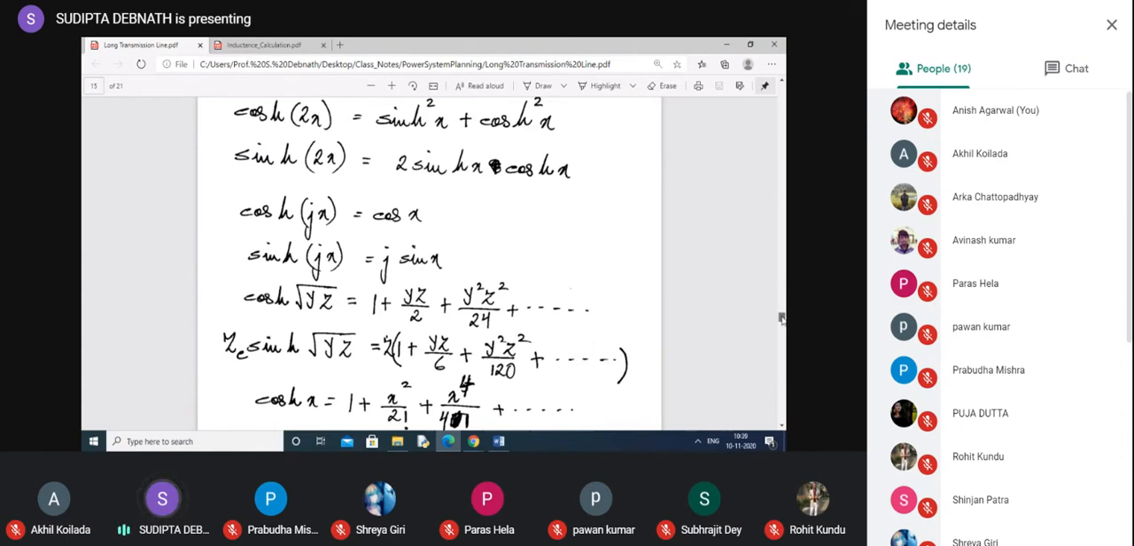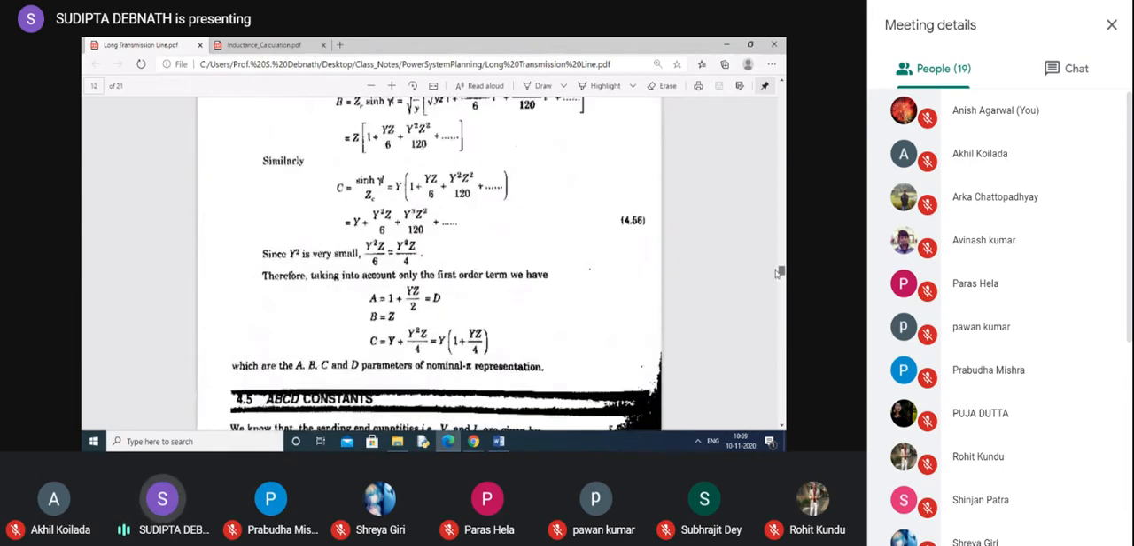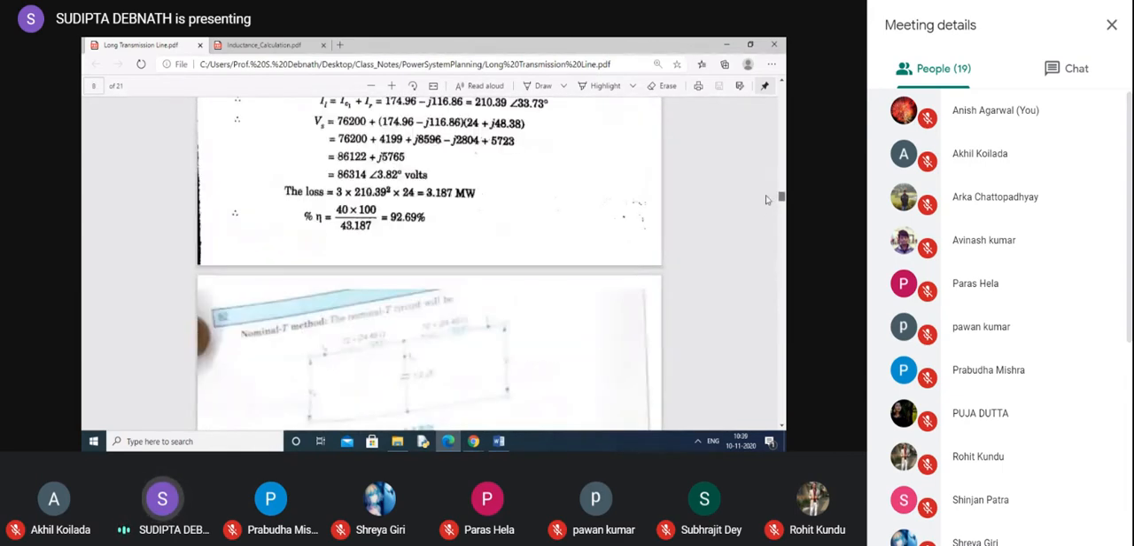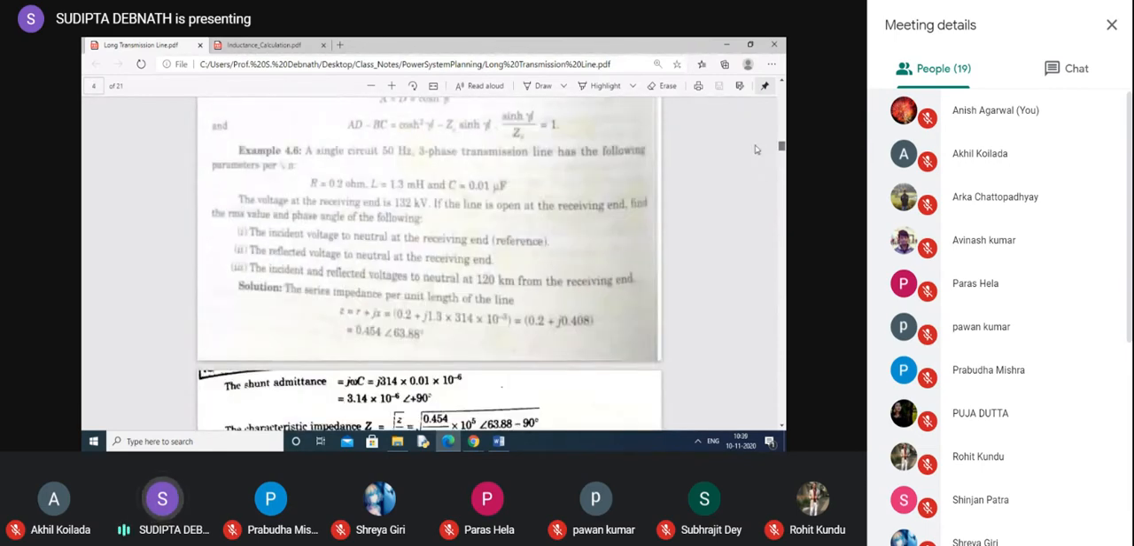And then cosh x by expansion you will get from Taylor series, you will get this form. Sinh x you will get this form. Actually, these forms have been used to find out cosh root over yz, sinh root over yz. This I will show you where you have used. So you can refer to this one. If you have any confusion, you can consider any mathematics book. So now one problem. This problem will clarify the whole concept. Whatever we have studied till now, the problem is based on that concept.